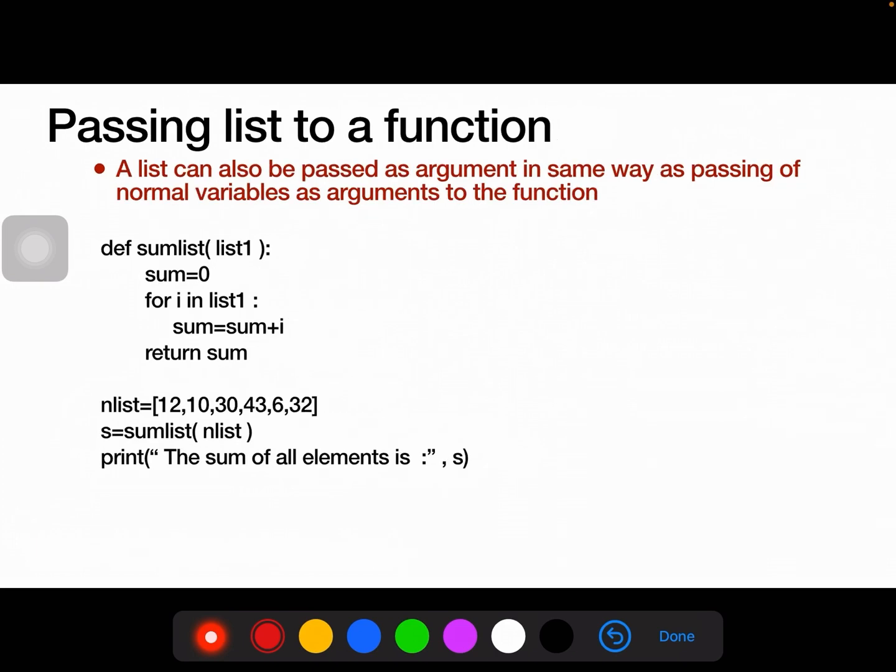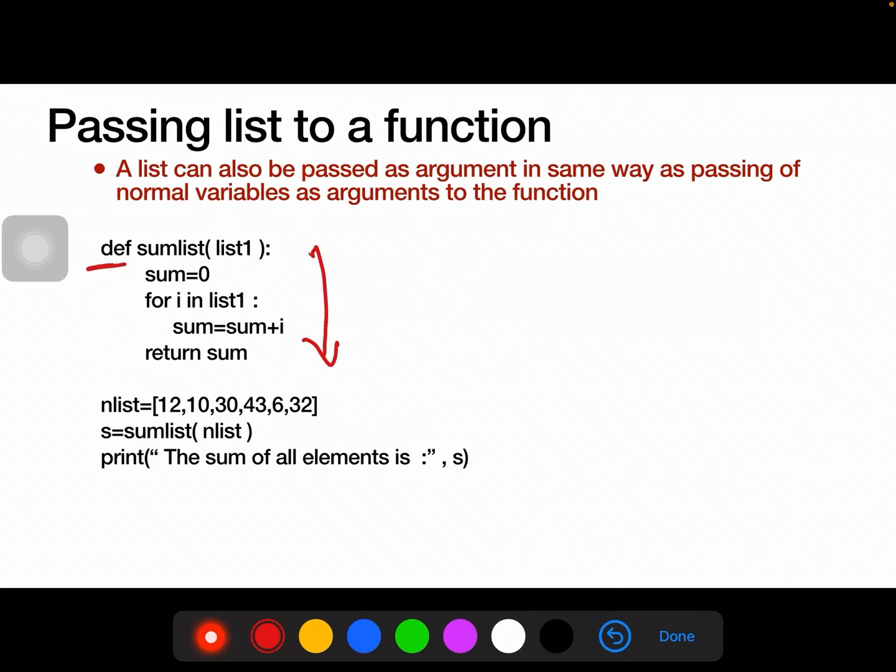Now, passing a list to a function. A list can also be passed as an argument in the same way as passing a normal variable to the function. See the example. In this example, we are going to pass a list to the function, and with the help of the function, we will calculate the sum of all the values present in the list.